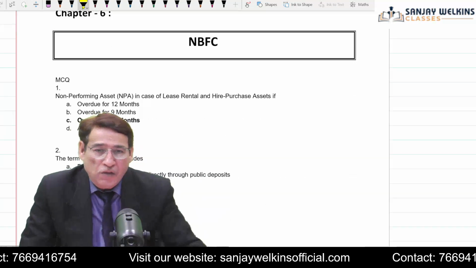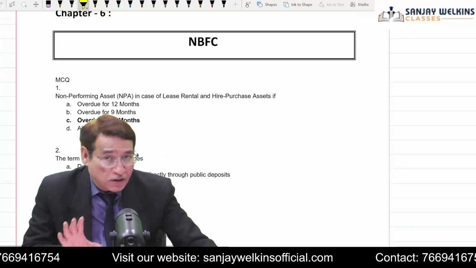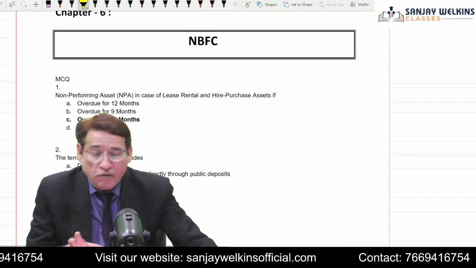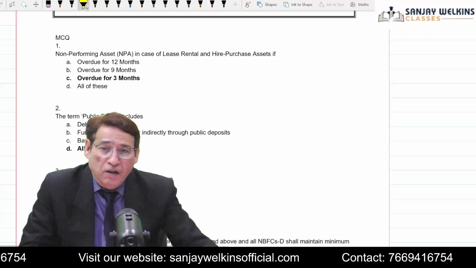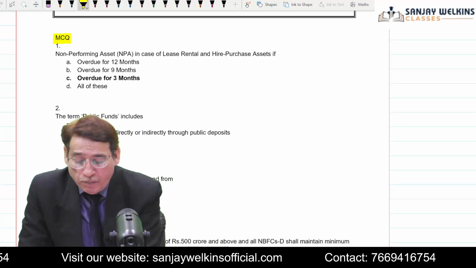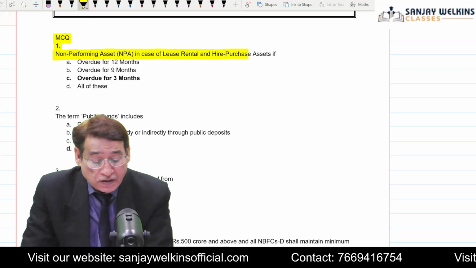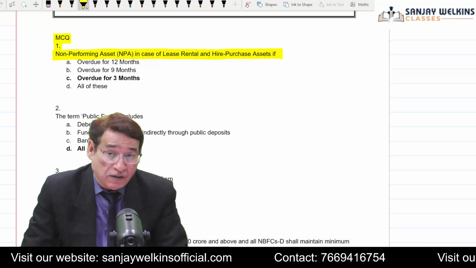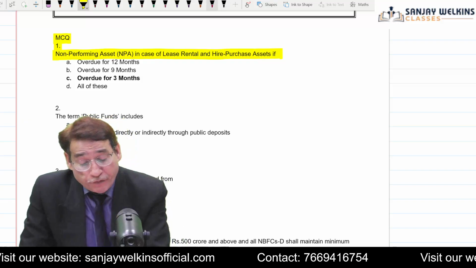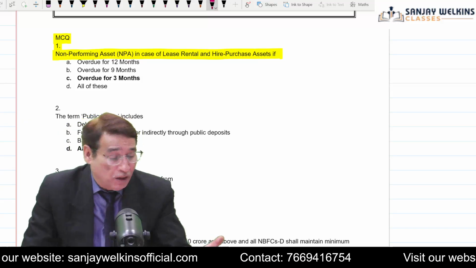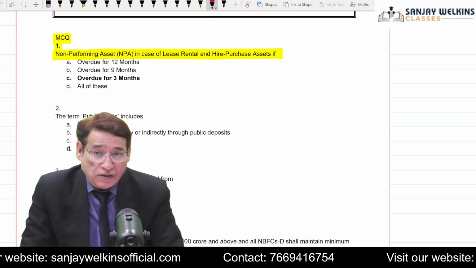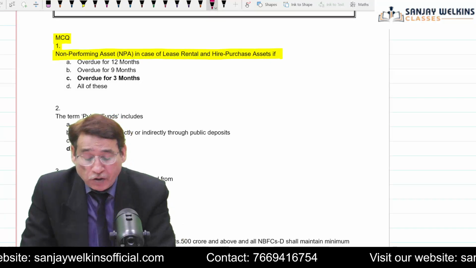Again, this is the chapter in your question bank. Not a single MCQ is given related to NBFC, correct? But just to have a bit of idea regarding this, non-performing asset in case of lease rental and hire purchase asset. So it is very important, and in the recently held revisionary session, we talked about all this particular point.